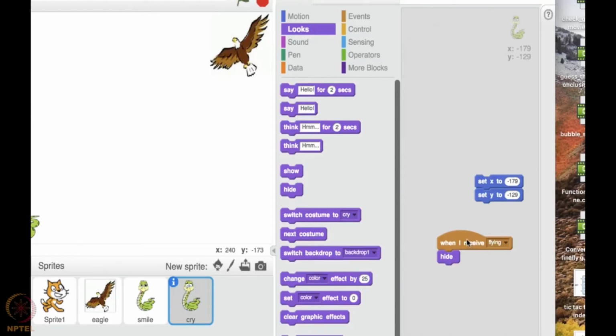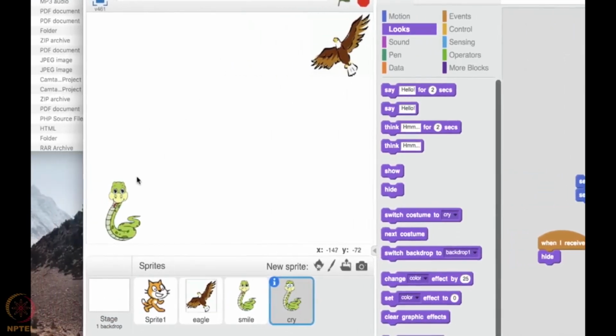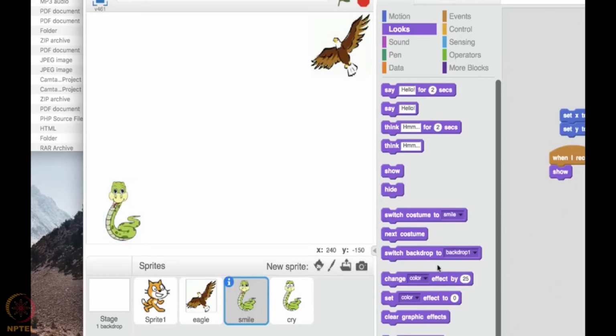Okay. Then when the eagle touches the snake, the snake has to start crying. So the smiling snake has to disappear and the crying snake has to appear.